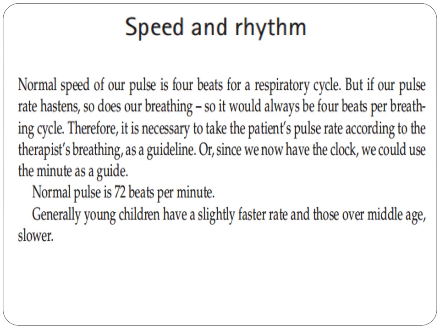Normal speed of our pulse is 4 beats per respiratory cycle. But if our pulse rate hastens, so does our breathing. So it would always be 4 beats per breathing cycle. Therefore, it is necessary to take the patient's pulse rate according to the therapist's breathing as a guideline. Or, since we now have the clock, we could use the minute as a guide. Normal pulse is 72 beats per minute. Generally, young children have a slightly faster rate than those over middle age, which is slower.